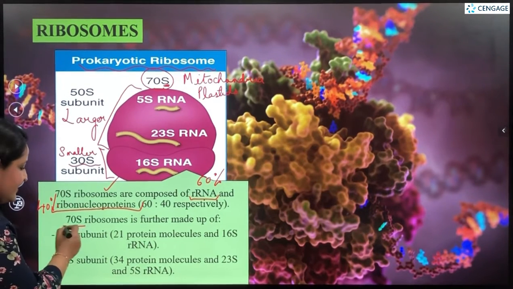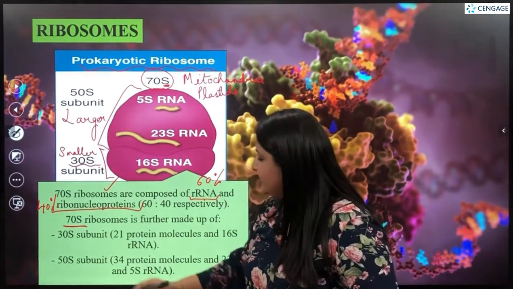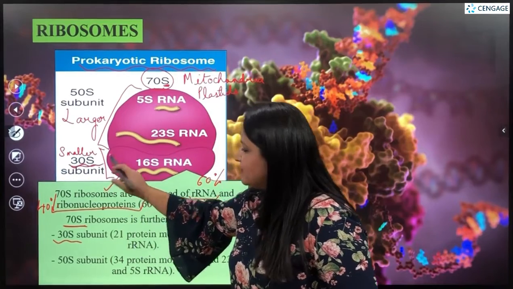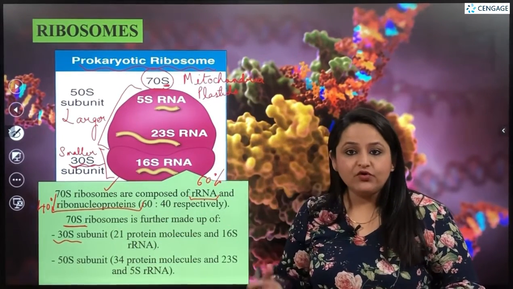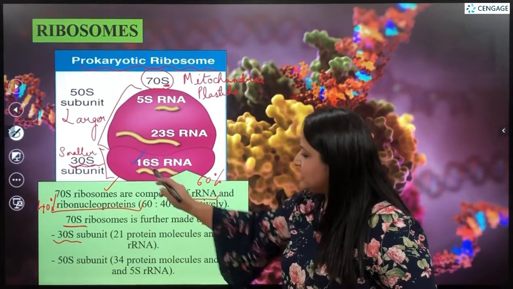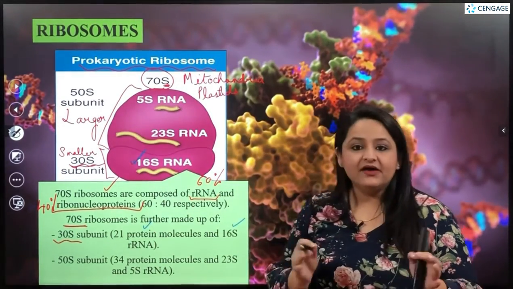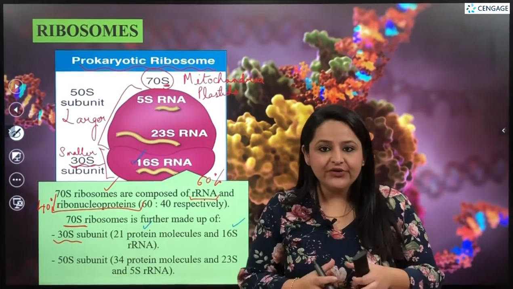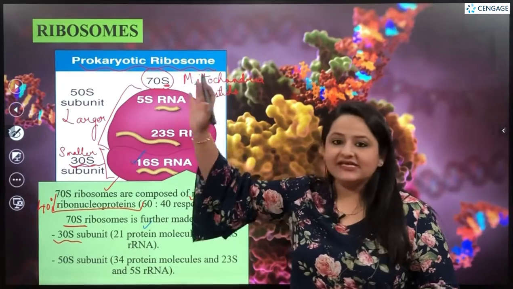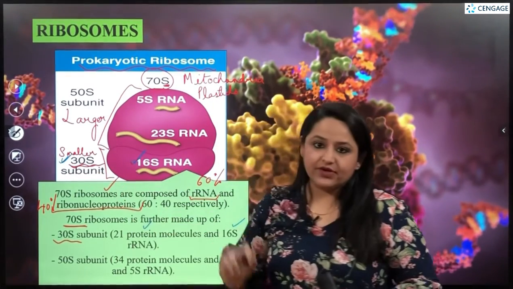So, we can say the 70S ribosome is made up of a 30S subunit. This smaller subunit is made up of 21 proteins and 16S RNA. So, 21 protein molecules and 16S ribosomal RNA join together to form the smaller subunit of the 70S ribosome, which is known as the 30S subunit.